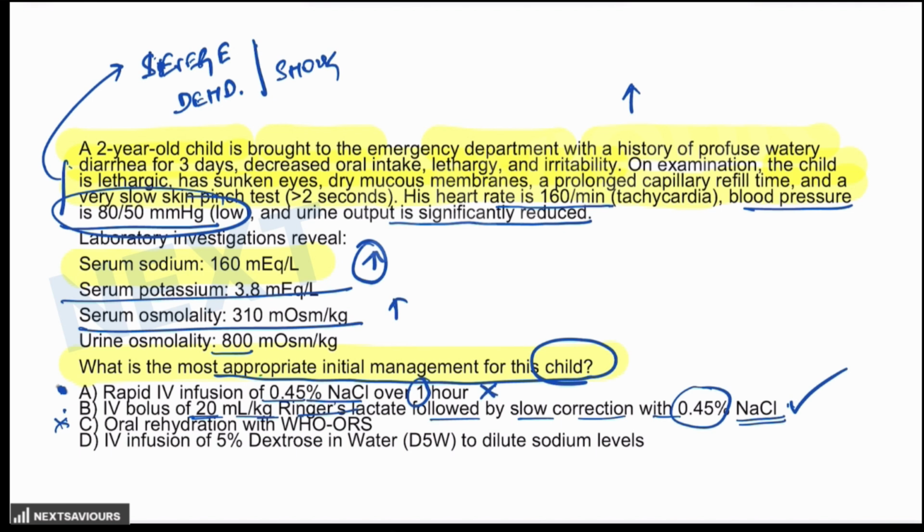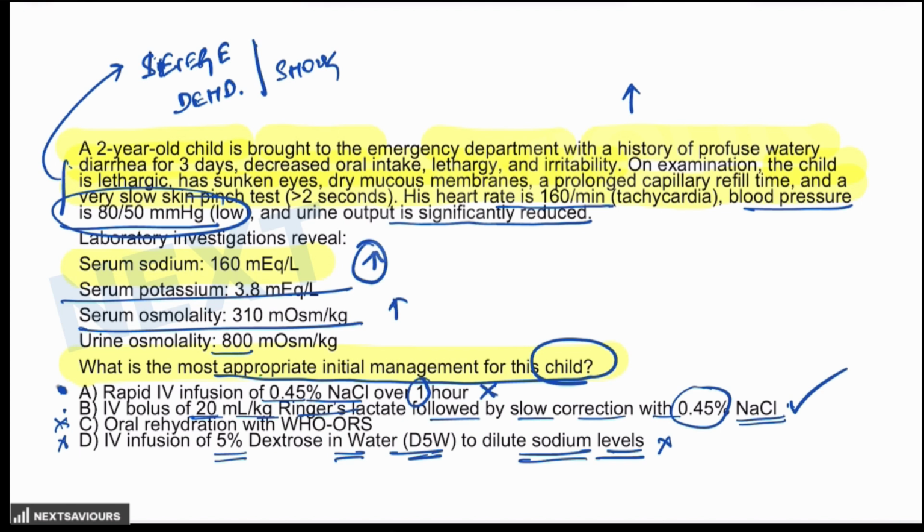And finally, the fourth one, that is IV infusion of 5% dextrose in water to dilute the serum sodium levels. Again the phenomenon remains the same, because D5 alone is also hypotonic and can cause dangerous fluid shift, leading to the same mechanism, that is cerebral edema.